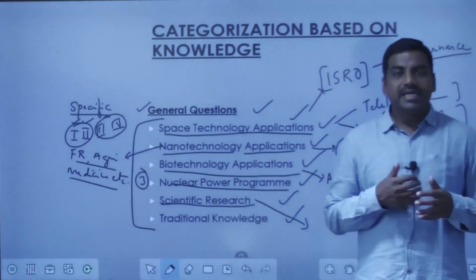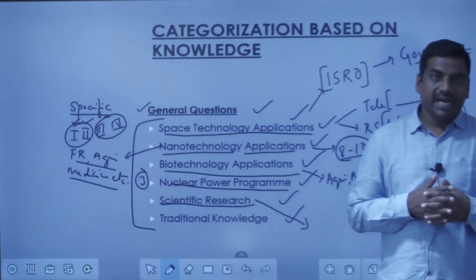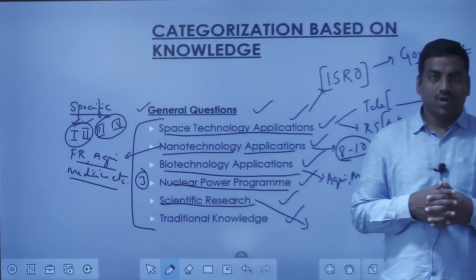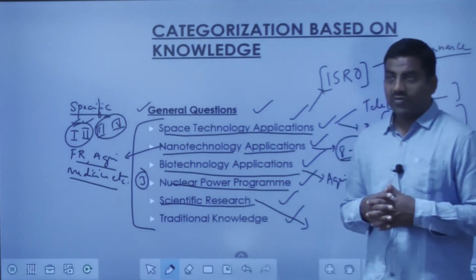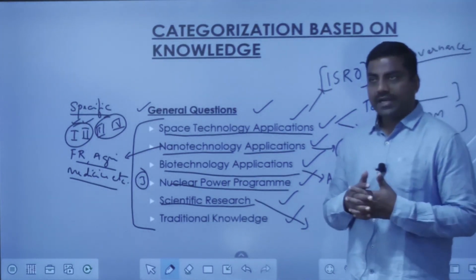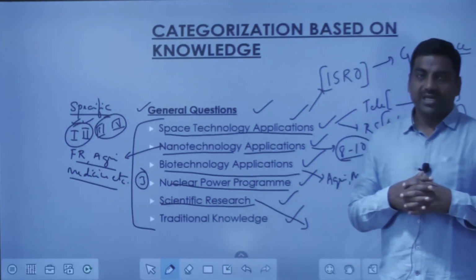Here India is contributing significantly, either through its facilities in India or its participation in global facilities. So you have to have a brief note about the scientific research in India and across the globe where India is participating.